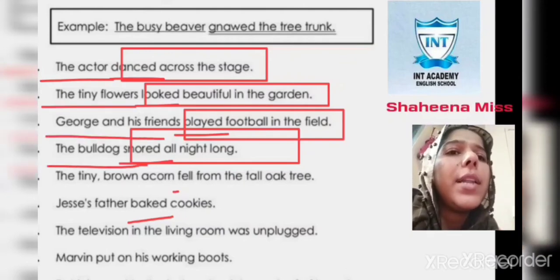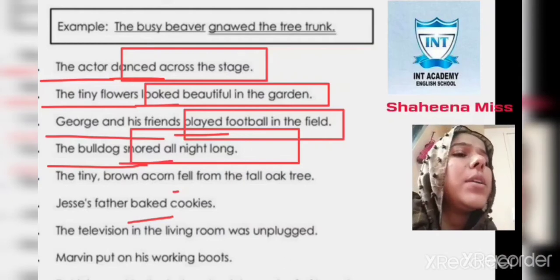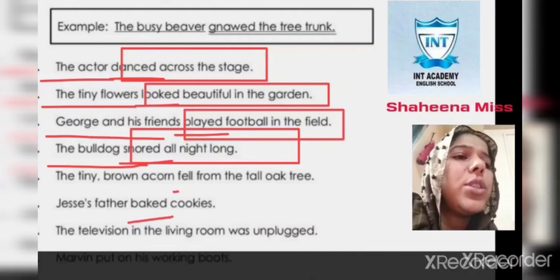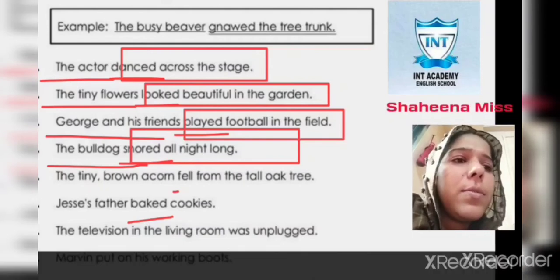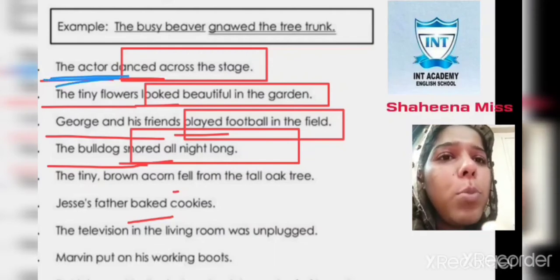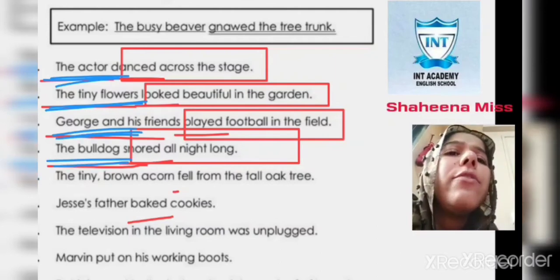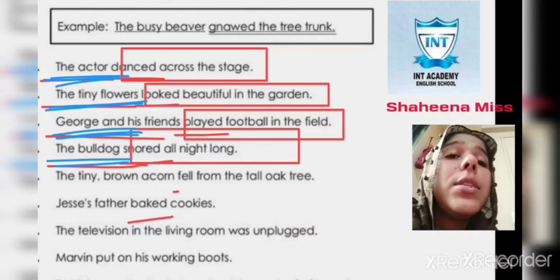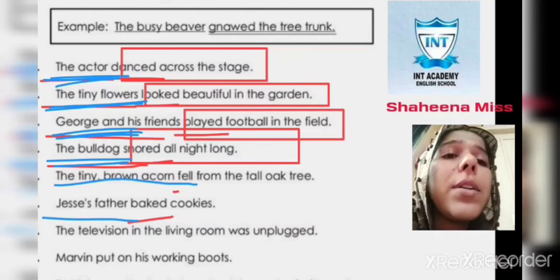See, I am underlining that part. Let me change the color so you will understand it very nicely. So this part, the blue part, check it. This part will be the subject of the sentence.